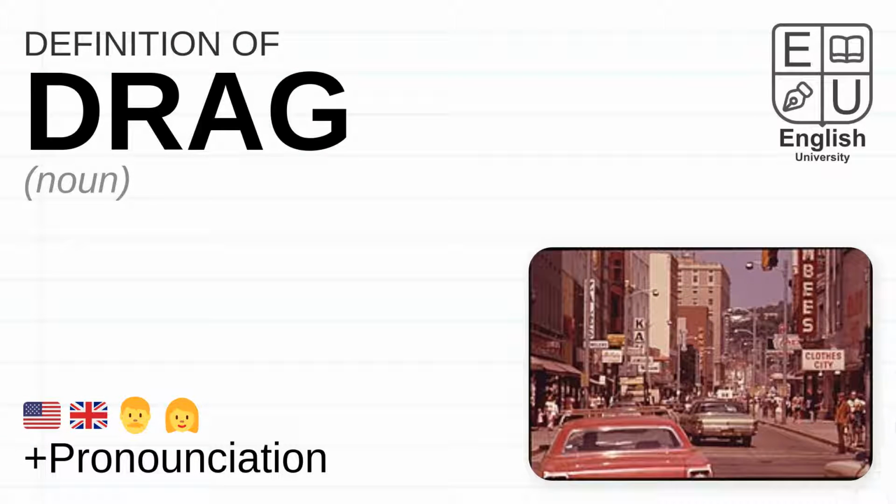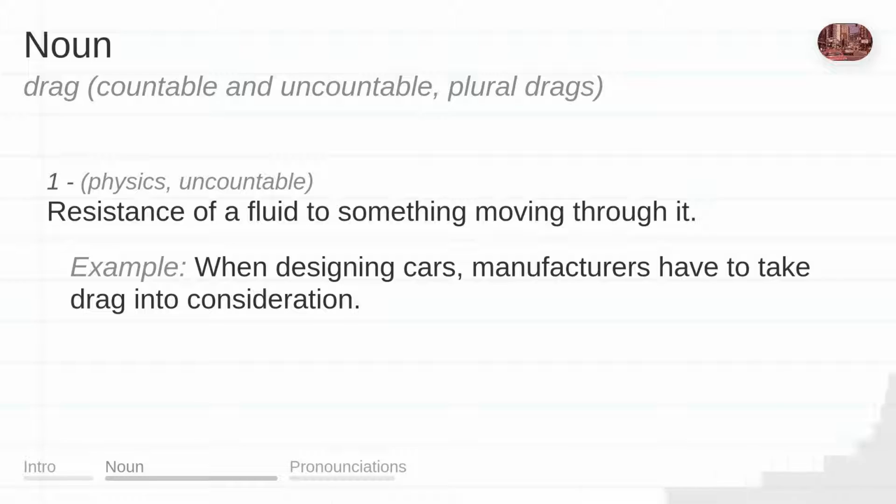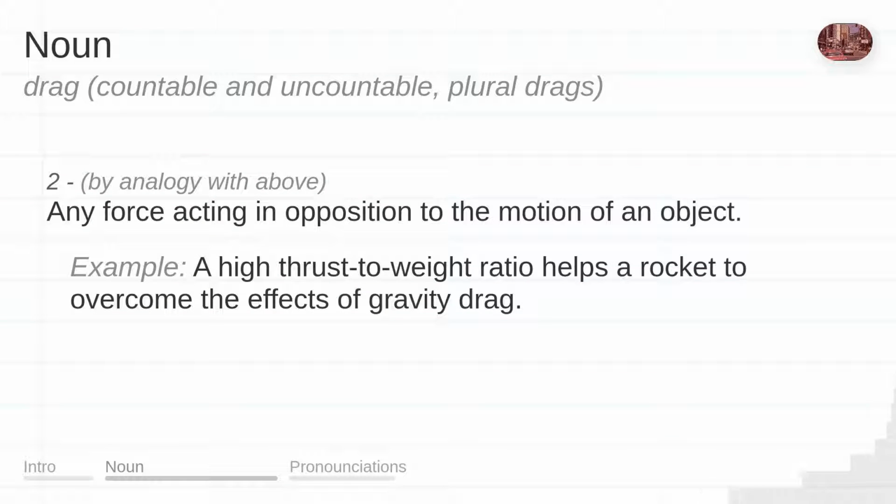Definition of the word drag. Noun. Resistance of a fluid to something moving through it. Example: When designing cars, manufacturers have to take drag into consideration. Any force acting in opposition to the motion of an object. Example: A high thrust-to-weight ratio helps a rocket to overcome the effects of gravity drag.